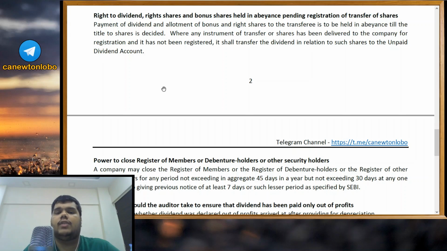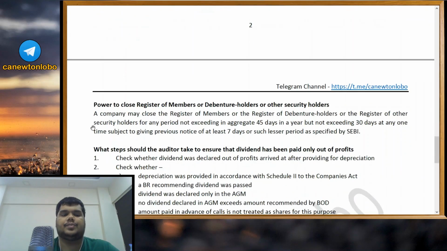Where any instrument of transfer of shares has been delivered to the company for registration and it has not been registered, it shall transfer the dividend in relation to such shares to the unpaid dividend account. So in relation to some shares where there is a title dispute, the dividend relating to such shares should also be transferred to the unpaid dividend account.